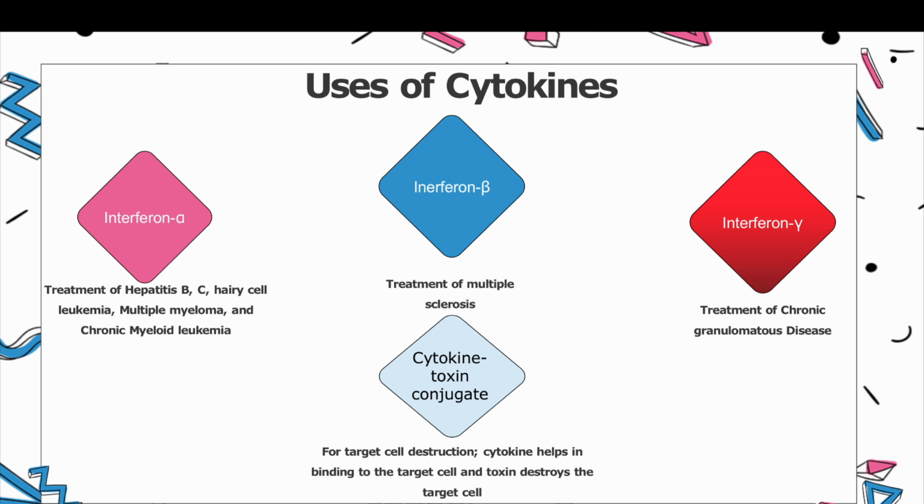So, what are the uses of cytokines? Are there any uses though? Interferon alpha has been used in the treatment of hepatitis B, hepatitis C, hairy cell leukemia, multiple myeloma, and chronic myeloid leukemia. Interferon beta has been used in the treatment of multiple sclerosis. Similarly, interferon gamma in the treatment of chronic granulomatous diseases. And cytokine toxin conjugate has been used for target cell destruction.